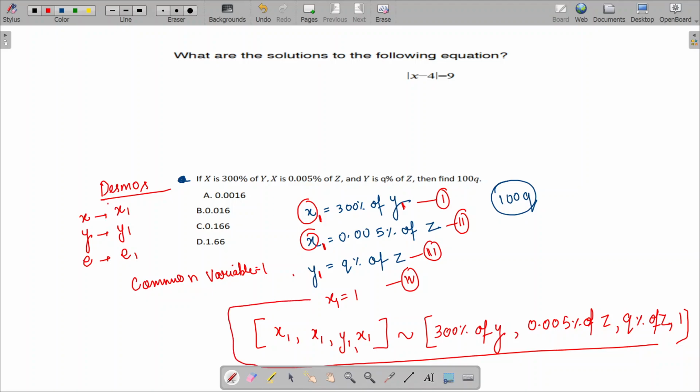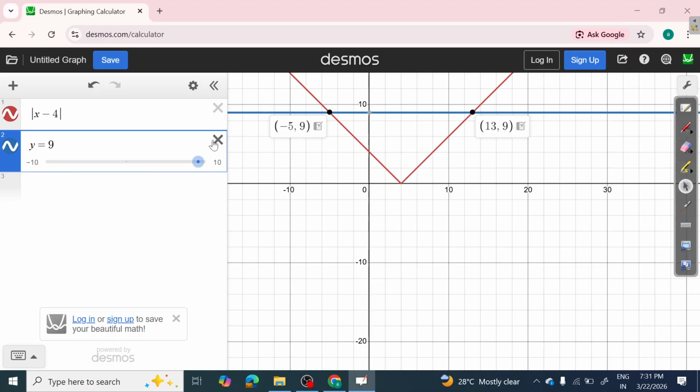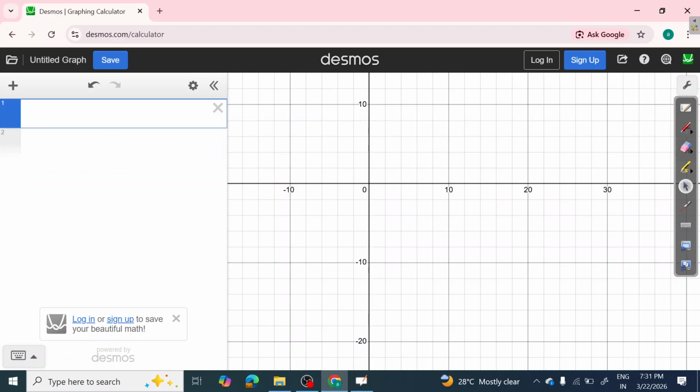In the same way, I have to just put this equation on Desmos. You can take a screenshot because when you are doing it, you have to do it on your own. So if in case you forgot, you don't have to come back to the video and watch it again. You can just refer to the screenshot. Okay, let's work on this. Now here we have x1, comma, x1 again, right?